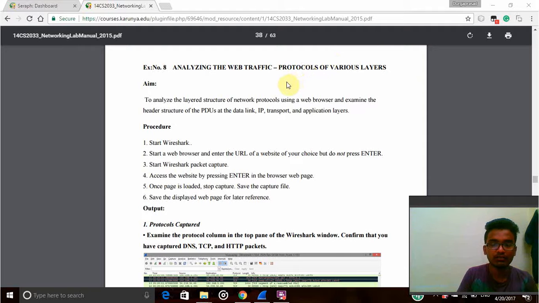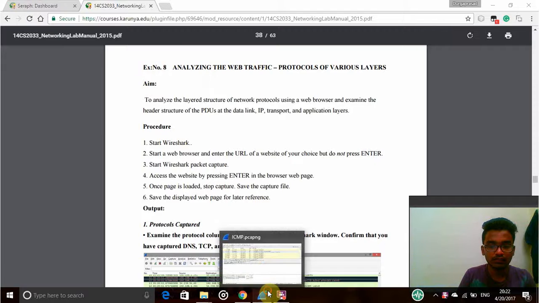Today I am going to explain about protocols in Wireshark. This is the procedure of Wireshark. First, we have to start Wireshark, and enter the URL in the browser, but we should not press Enter. Then Wireshark starts to capture the packets, and it accesses the website by pressing Enter in the browser web page. Once the page is loaded, it will stop the capture and the file will be saved, and the saved file will be displayed as a web page.